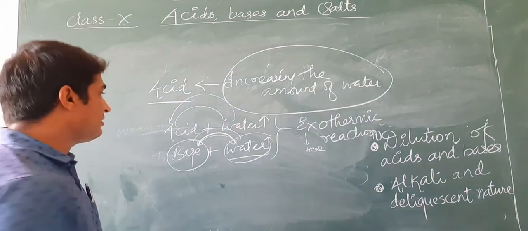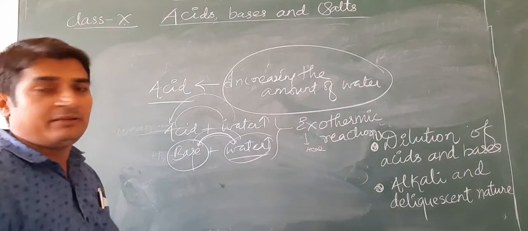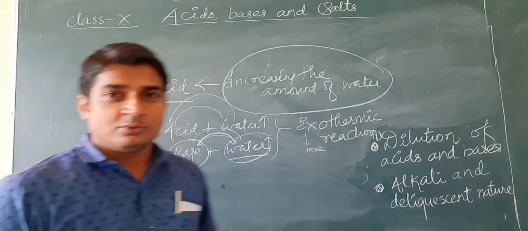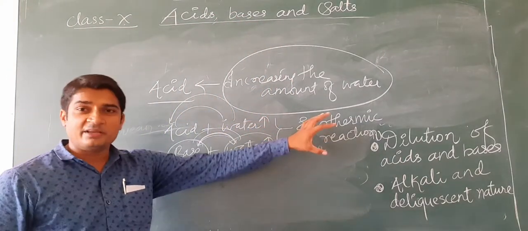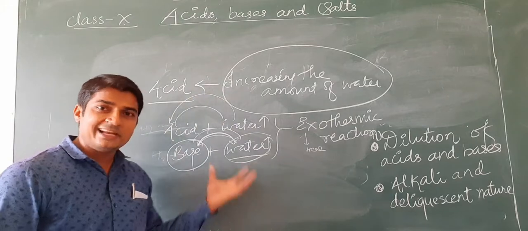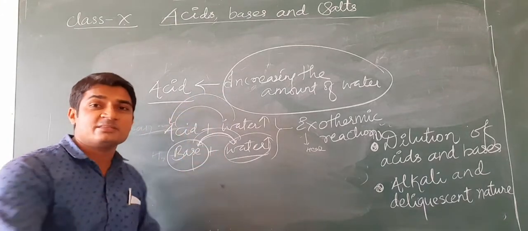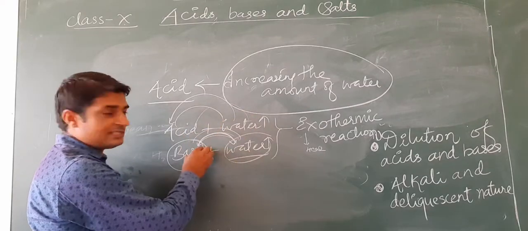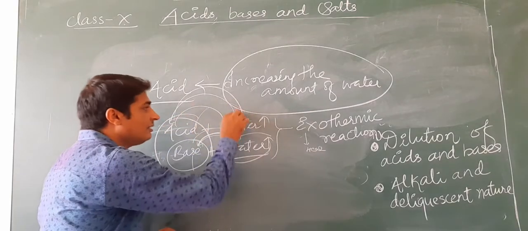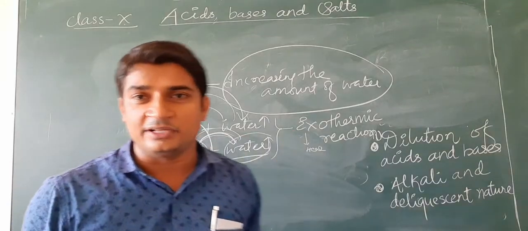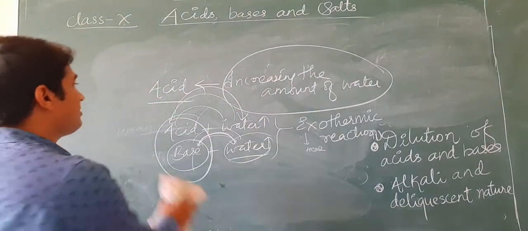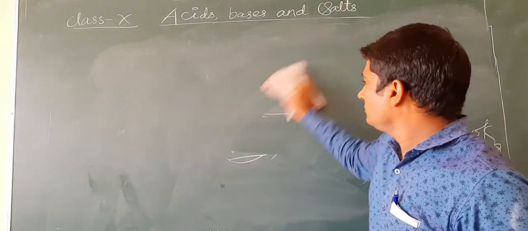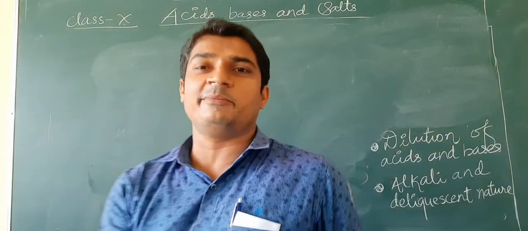Many times this question is asked, what would happen if we are adding water to the acid or bases? Then due to exothermic reaction, heat would be released, and due to that heat, acid and bases may be splashed out. So instead of adding water to the acid and bases, we must add acid and bases to the water while diluting them. Then the next question many times asked is, what happens to the strength of the acid and bases?